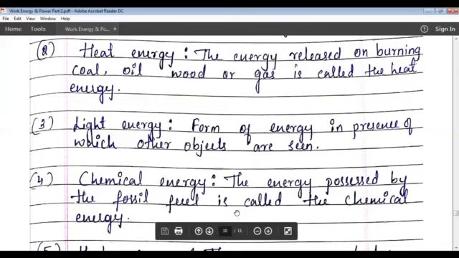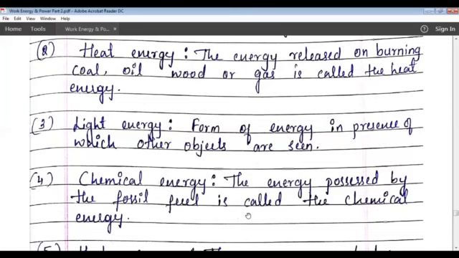These fuels contain chemical energy which is stored in them. When fuels are burnt, what happens? The chemical energy changes into heat and light energy.